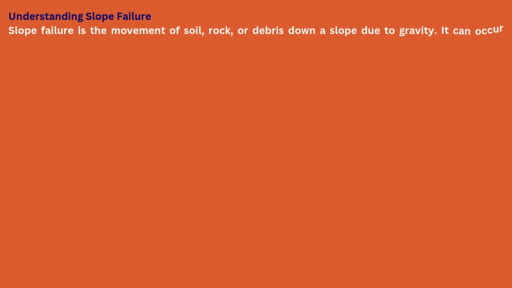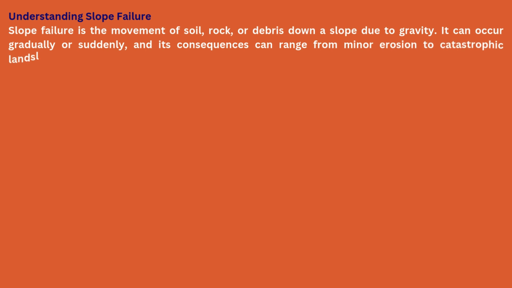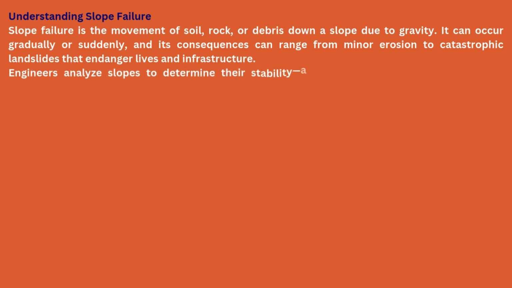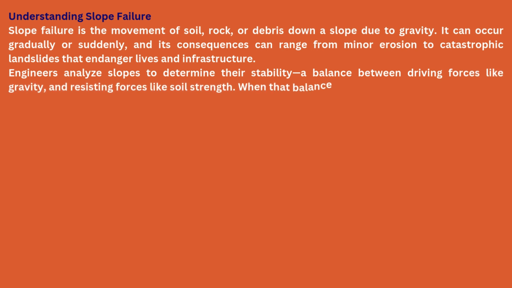to prevent them. Understanding slope failure. Slope failure is the movement of soil, rock, or debris down a slope due to gravity. It can occur gradually or suddenly, and its consequences can range from minor erosion to catastrophic landslides that endanger lives and infrastructure. Engineers analyze slopes to determine their stability, a balance between driving forces like gravity and resisting forces like soil strength. When that balance is tipped, failure occurs.